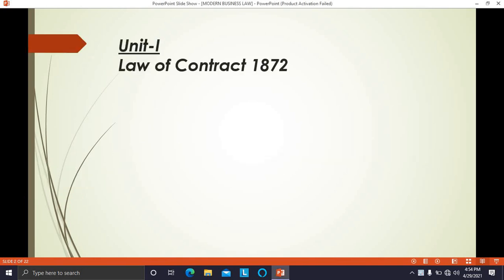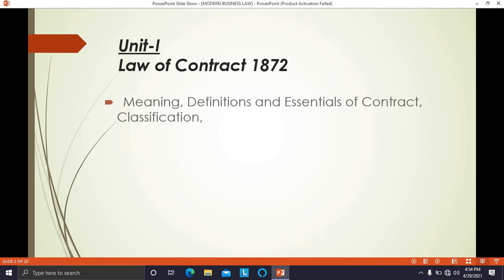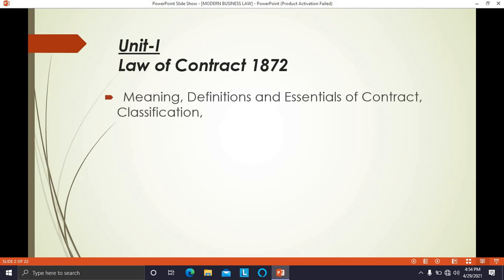The first unit is Law of Contract 1872. In this subject we have to study 3 acts, 3 laws. The first law is the Indian Contract Act, which was passed in the year 1872. So in this first unit, Law of Contract, we have to study meaning, definitions and essentials of valid contract.